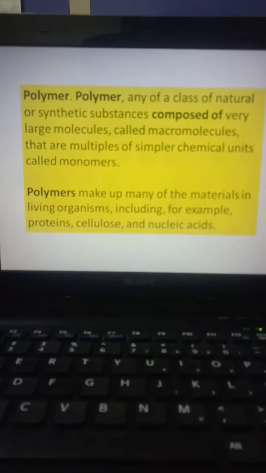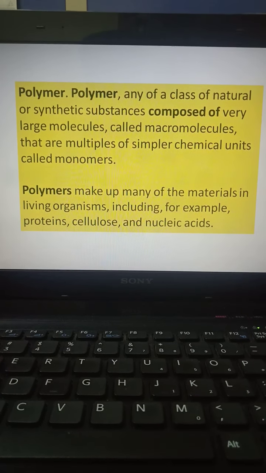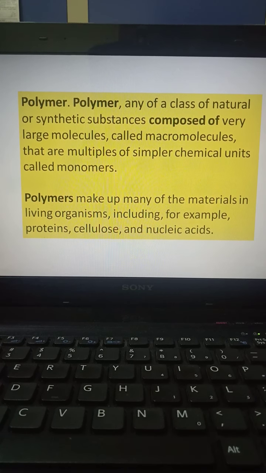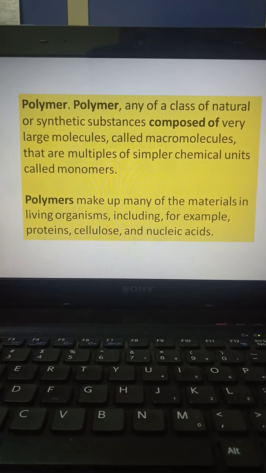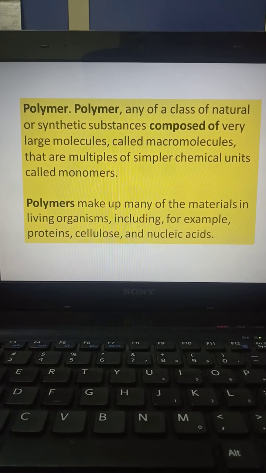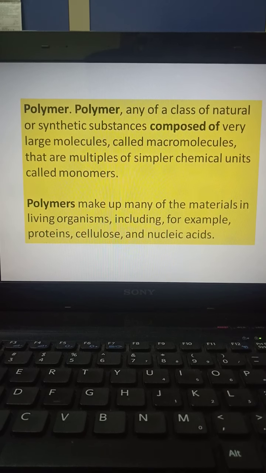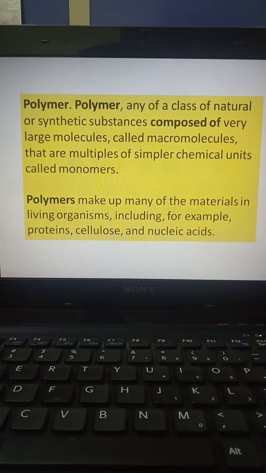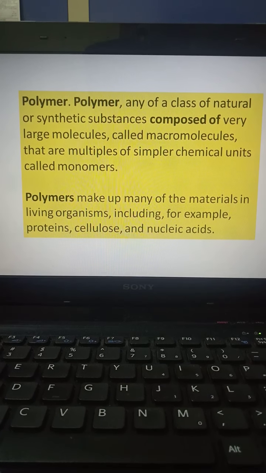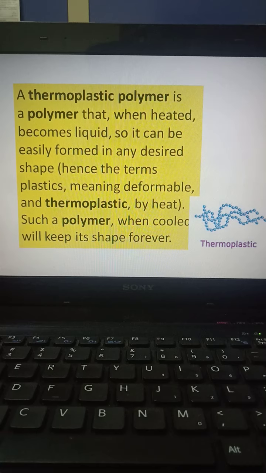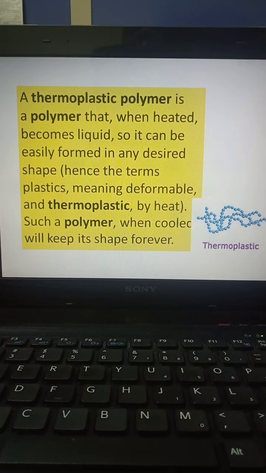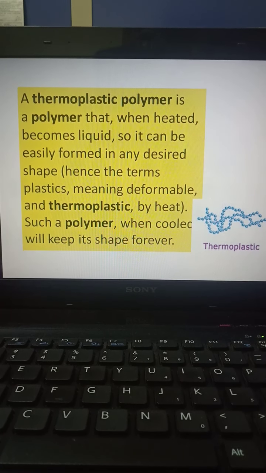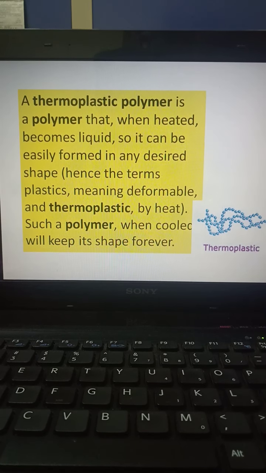Next is the polymer. A polymer is a class of natural or synthetic substance composed of very large molecules called macromolecules, made of multiple similar chemical units called monomers. There has been development in these polymers, and they are used in our engineering applications. There are two types of polymers. One is the thermoplastic polymer, which when heated becomes a liquid, so it can be easily formed into a desired shape.